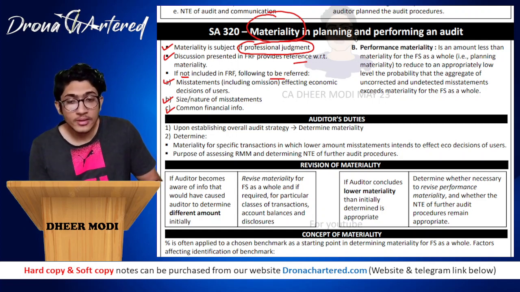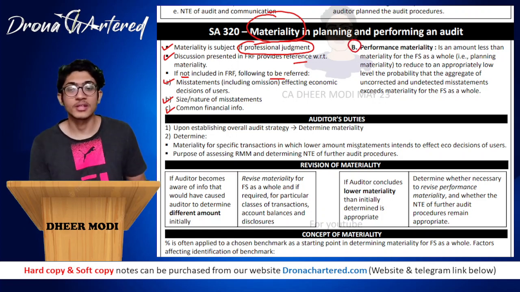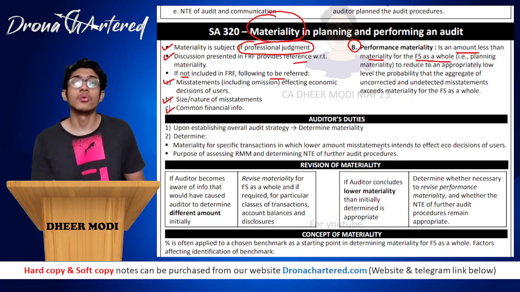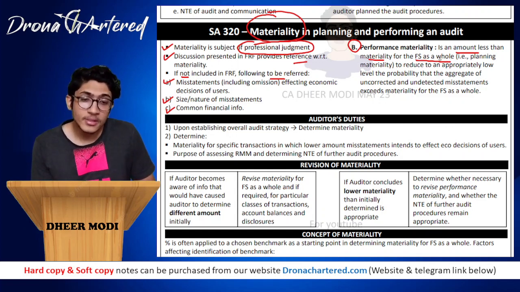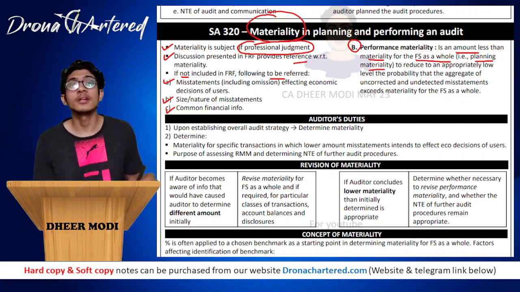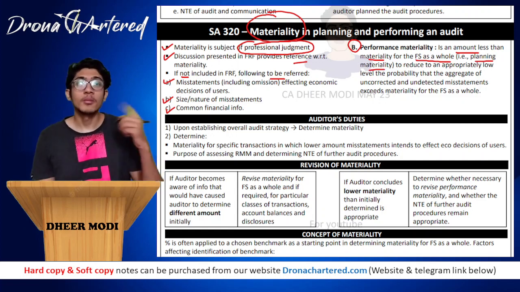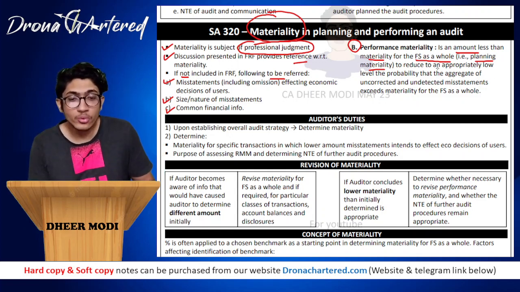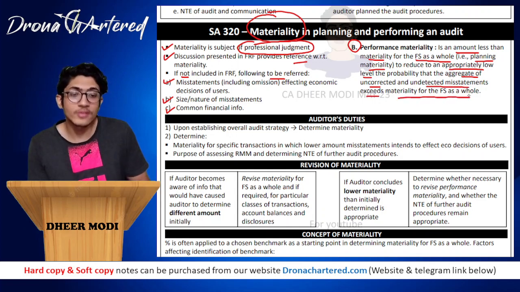Now, as I told you, there is a second type of materiality, that is your performance materiality. Performance materiality is an amount less than materiality for the financial statements as a whole. That is what I told you is your planning materiality. One materiality you decide at the planning stage. While performing, you set a materiality level lower than your planning materiality to reduce to an appropriately low level the probability that the aggregate of uncorrected and undetected misstatements exceeds materiality for the financial statements as a whole.